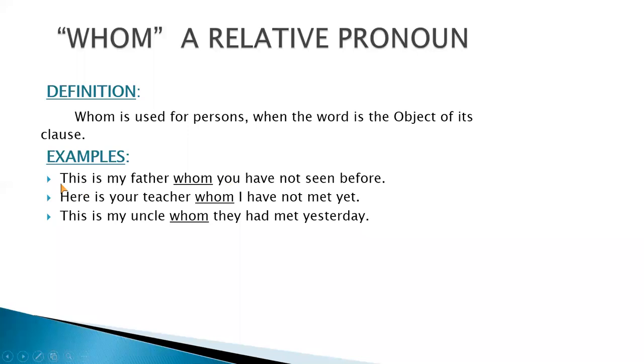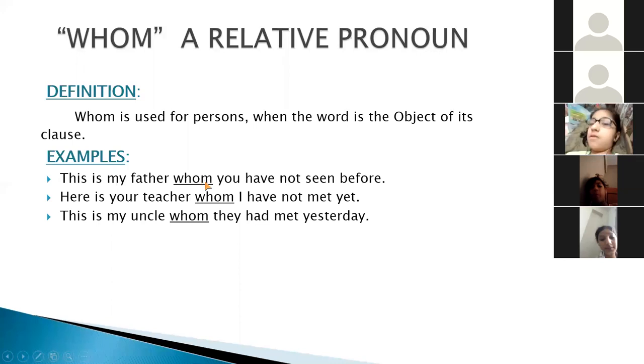Like you can see that this is my father. This is the first sentence and father is the object here. And we are talking about the father and we are using the pronoun for father, whom. And we are giving the reason here: you have not seen before.